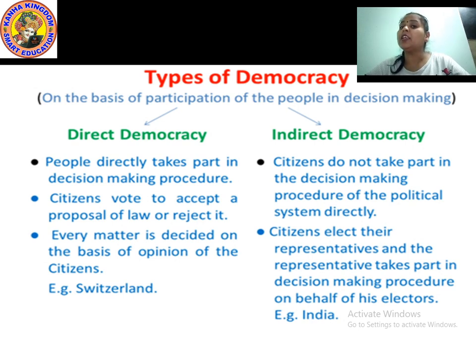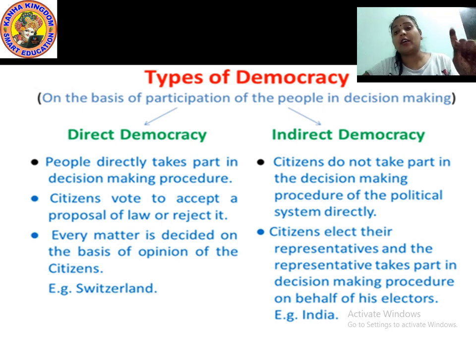Same like here, in indirect democracy, we the people elect the representatives, and we give these representatives the rights to perform functions, to take judgment, to take decisions regarding us, by which we can live peacefully and survive in a healthy environment.